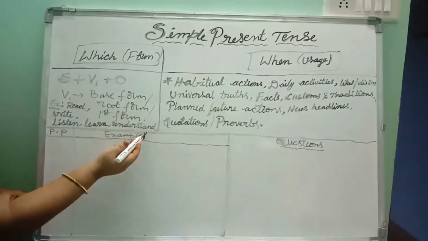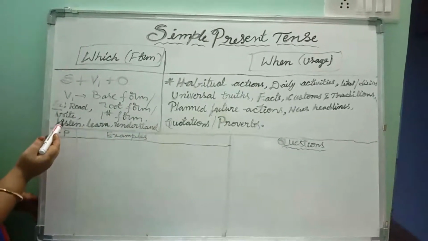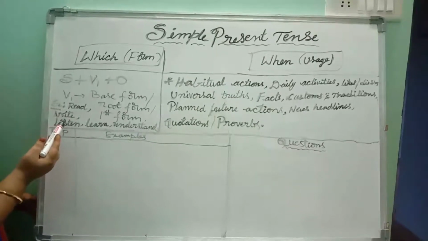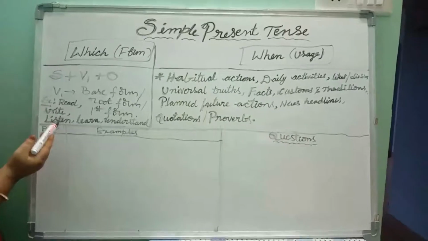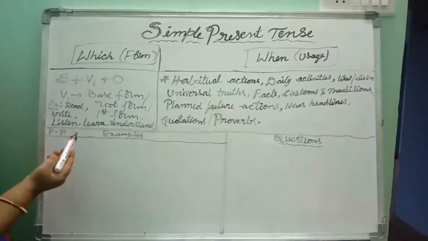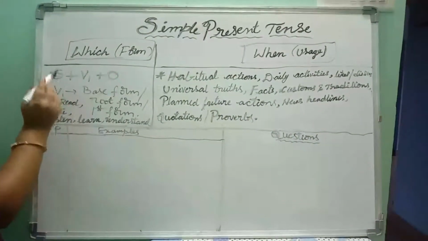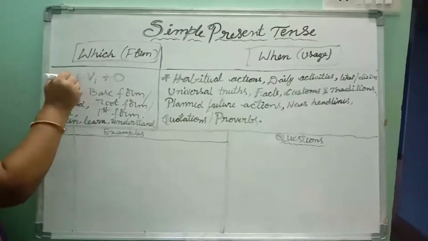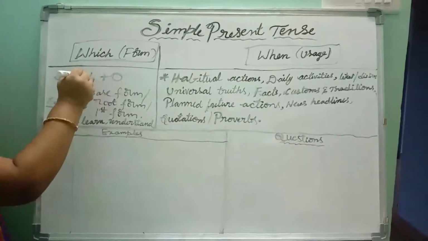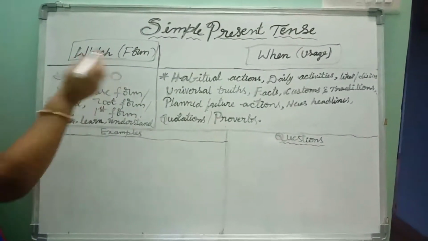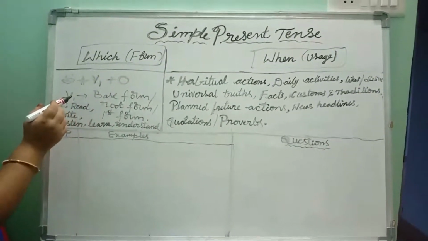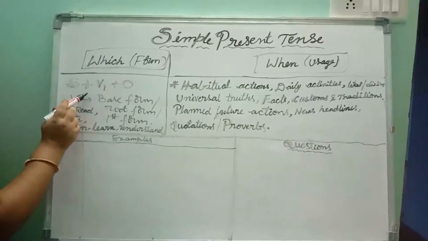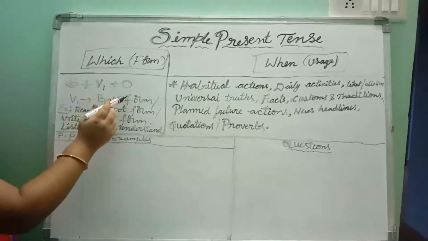Understand, understood, understood. What is the conjugation for the verb write? Write, wrote, written. Listen, listened, listened. So, we use V1, the first form of the verb, in simple present tense. What is the structure of simple present tense? Subject plus V1 plus object.